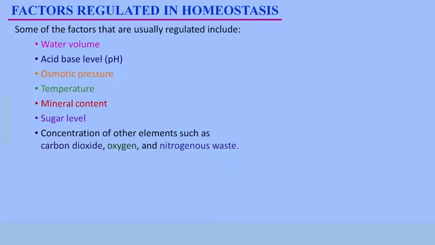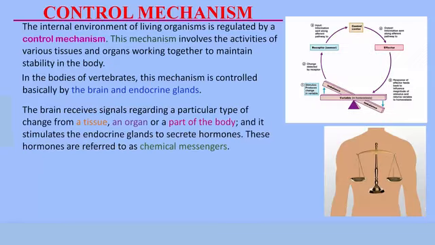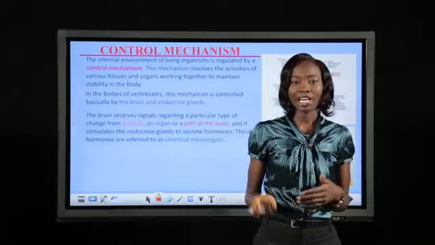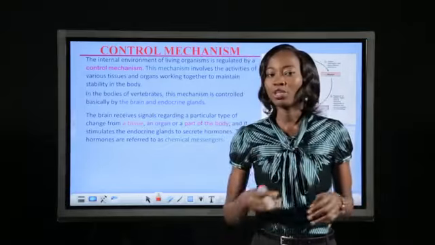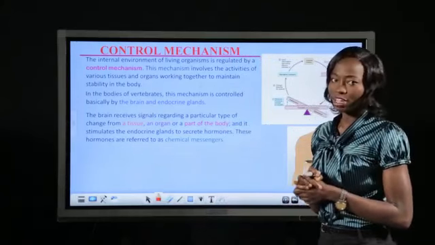Factors such as the water volume, acid-base level, osmotic pressure, the temperature, the content of mineral substances within this body fluid, the sugar level of the body fluids, and the concentration of certain elements such as carbon dioxide, oxygen, and nitrogenous waste substances. All of these factors change from time to time. They change from mild values to values that are too high and may not be suitable for survival.